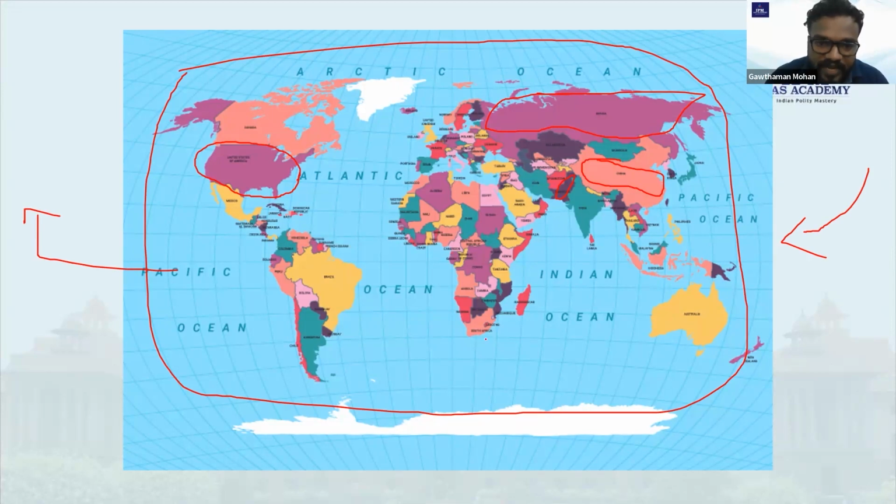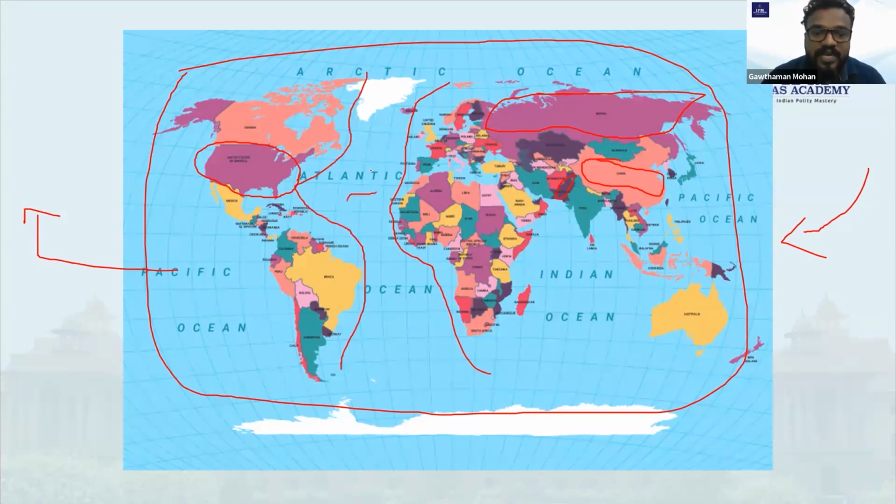Then you can have the Atlantic Ocean. The Atlantic Ocean is actually coming in between two important land masses. Europe and the African regions are here, and here you can see the North American regions and the South American regions. So here comes the Atlantic Ocean. What is happening in the Atlantic Ocean is very important for India, because we have a very close connection there, and we have our trade relations, and how our trade is happening. Ship route. Trade route is there, and sea route is very important for trade, right?